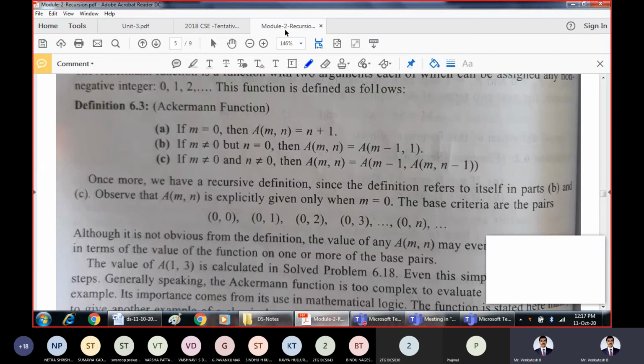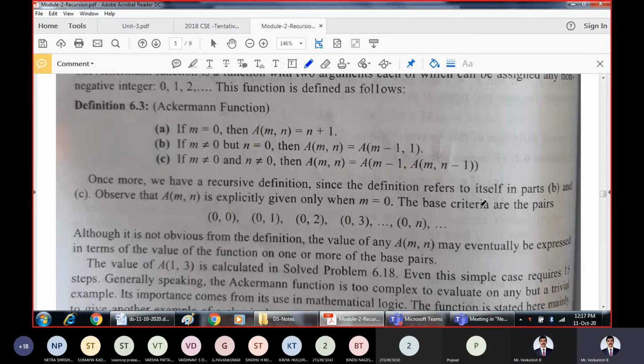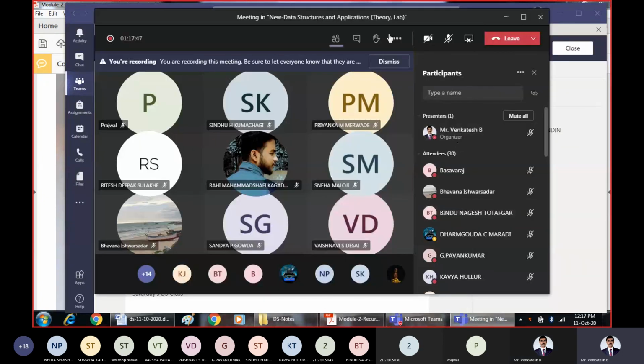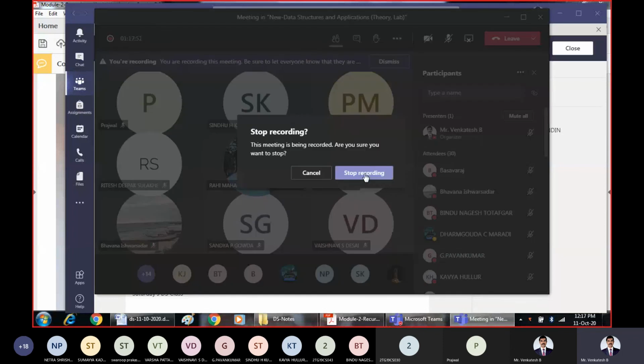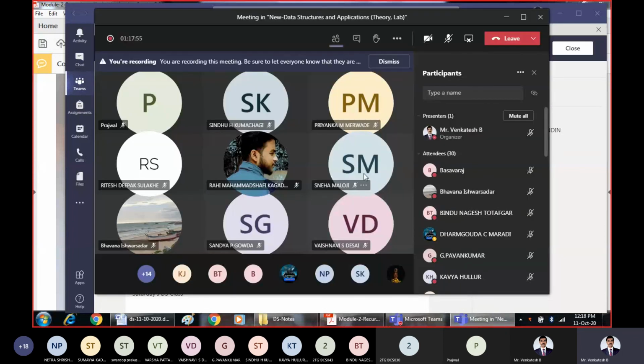Shall we continue the class after some gap? Anyhow, all are free. It depends on your availability. No reactions from your side. You can take a gap of 15 minutes. So please.